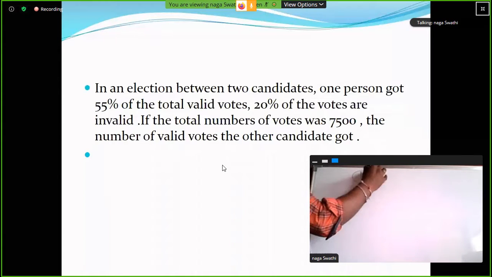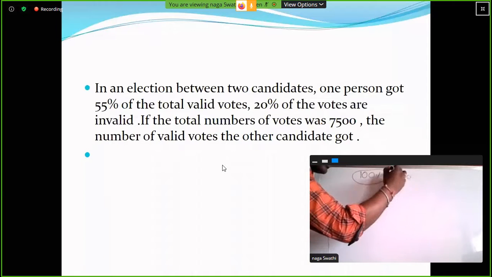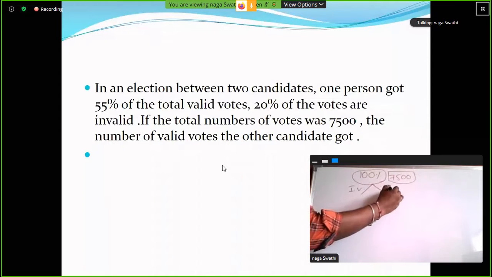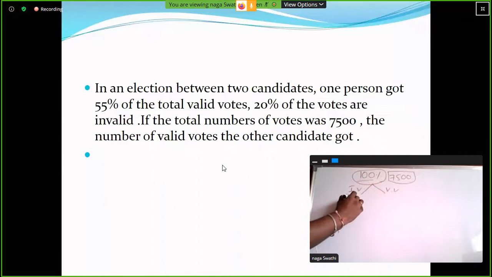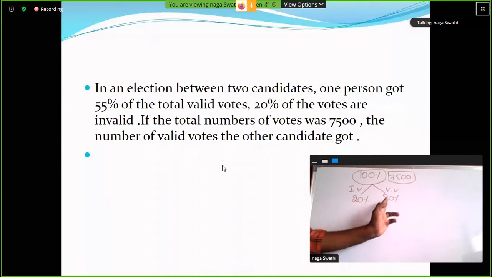So the total number of votes percentage is 100 percentage. So here the value of 100 percentage is 7,500. Listen carefully. From here, invalid votes. Next one, valid votes. Invalid votes percentage is 20 percentage. Clear? So valid votes percentage is 100 minus 20, 80 percentage. Clear? Listen carefully. So let the total number of votes be 100 percentage. Out of 100 percentage, 20% votes are invalid votes. After that, valid votes percentage is 80 percentage.